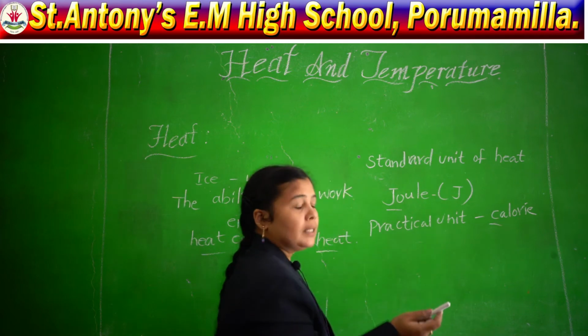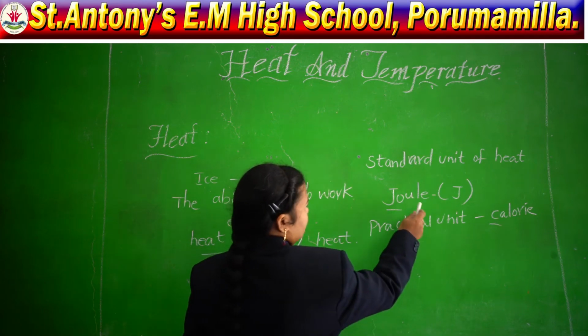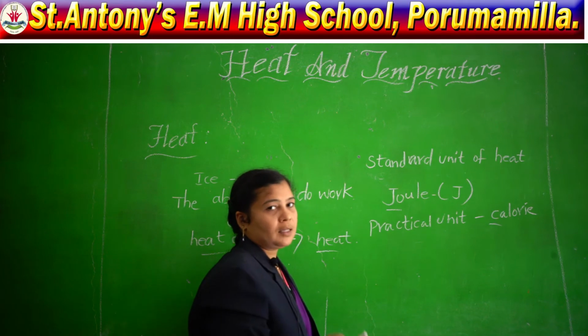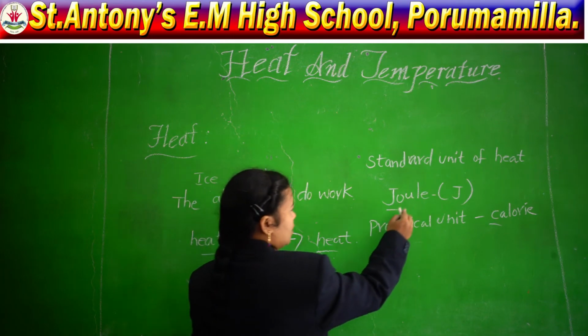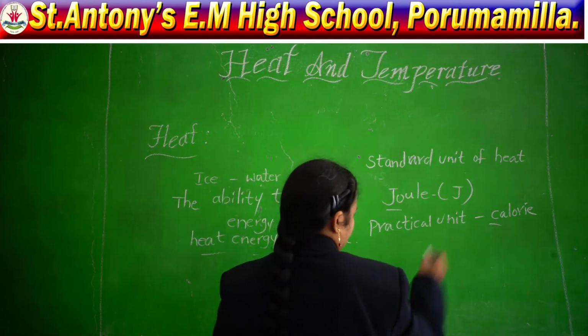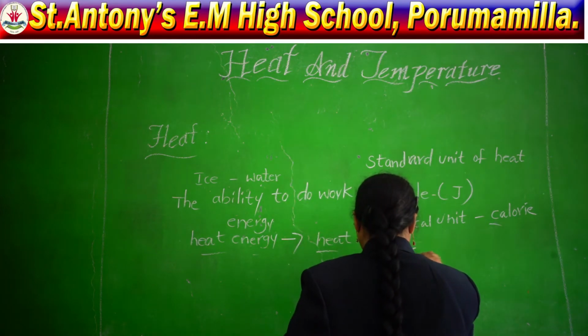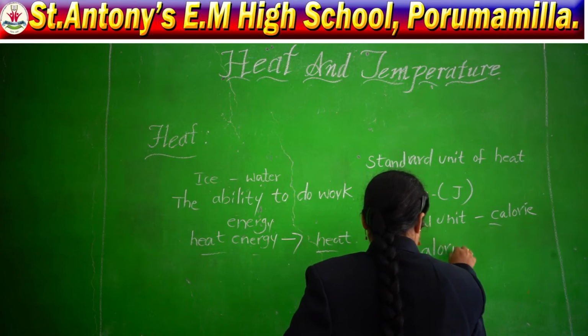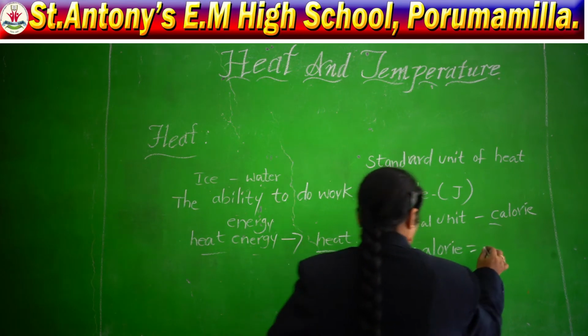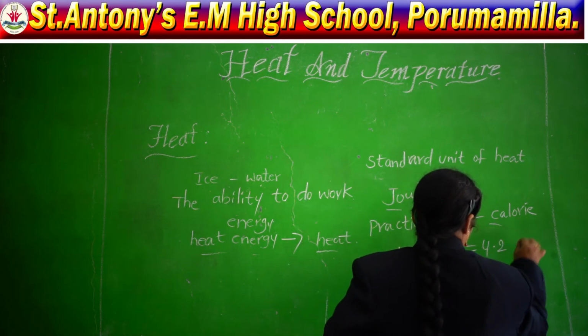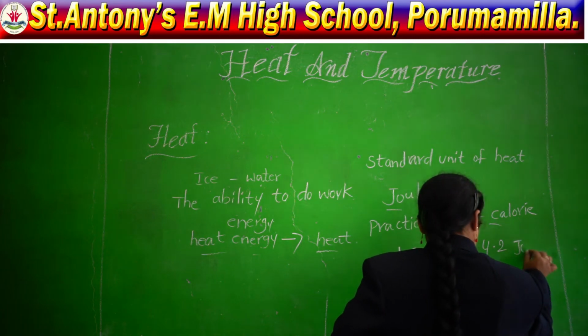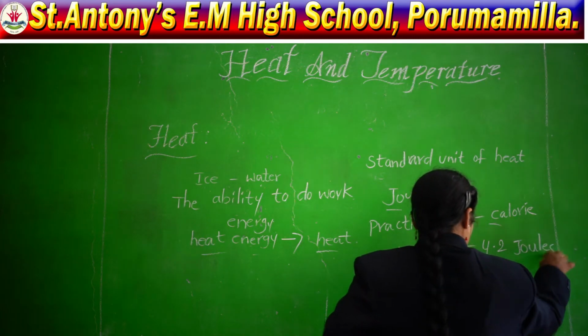So, what is the relationship between joule and calorie? The relationship is: 1 calorie is equal to 4.2 joules. How much? 4.2 joules.